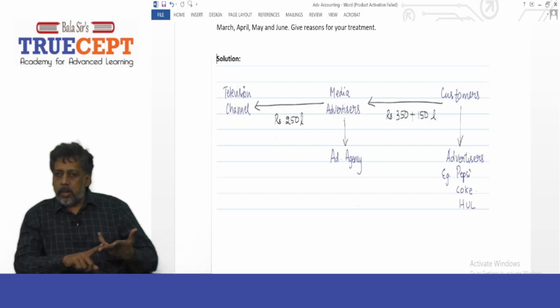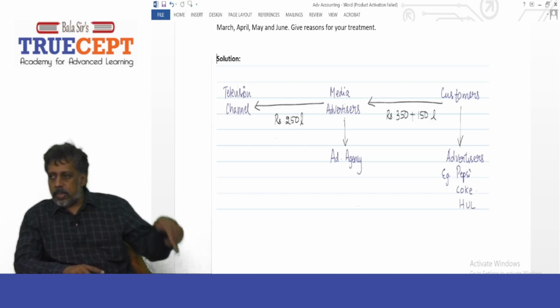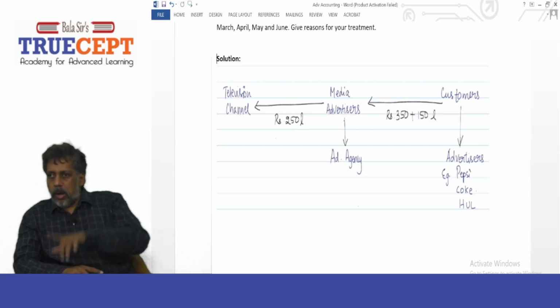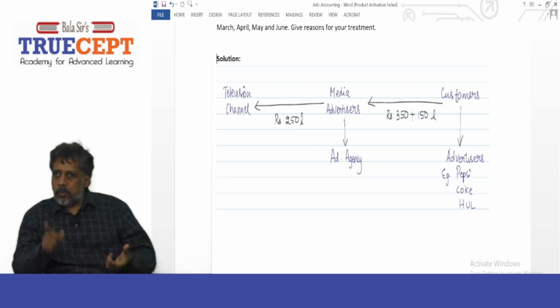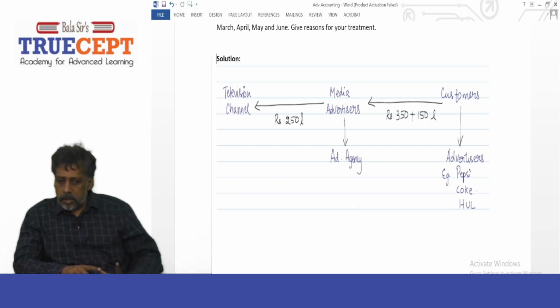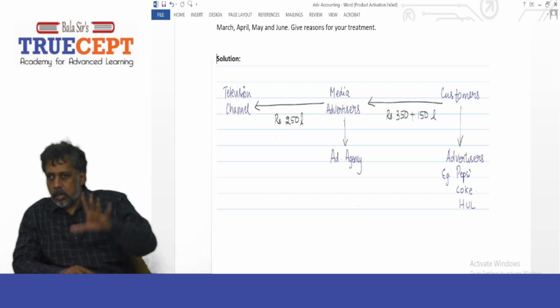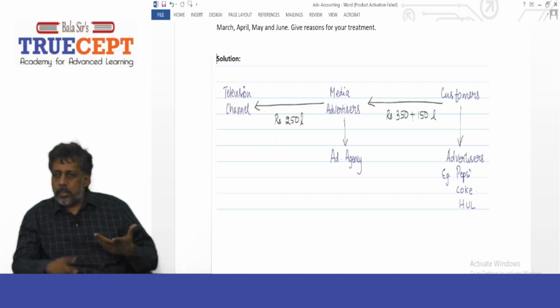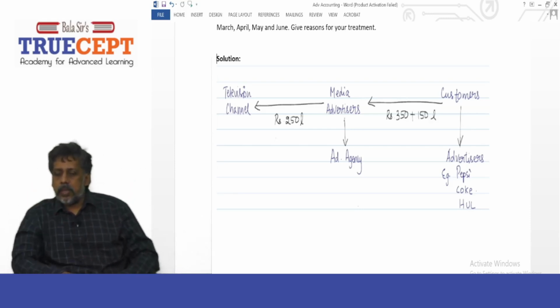Say for example, you're going to buy 1000 minutes of advertisement time, but those 1000 minutes will be available in the month of May and June, because that is when the cricket tournament happens. So you have to pay me 250 lakh to purchase advertisement time.